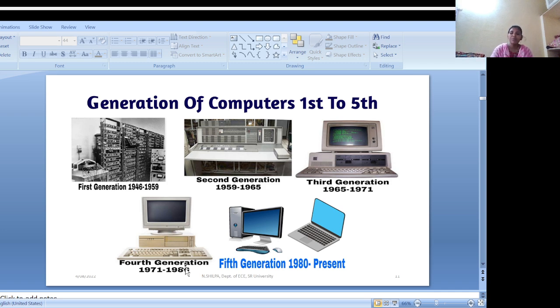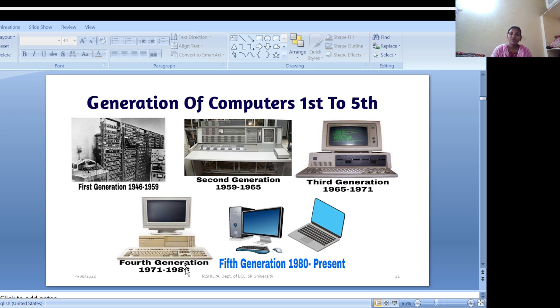The computers are now incredibly powerful and portable, and internet facilities are also available in this generation. Major improvements came in areas like AI, natural language processing, and parallel processing, and devices like laptops, smartphones, and cloud computing systems are part of this fifth generation.